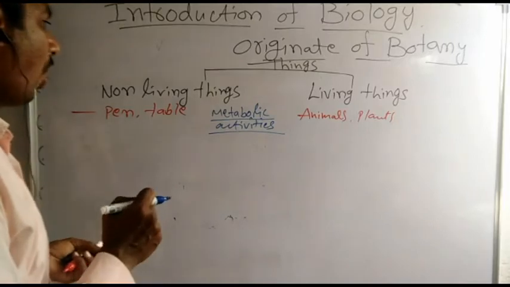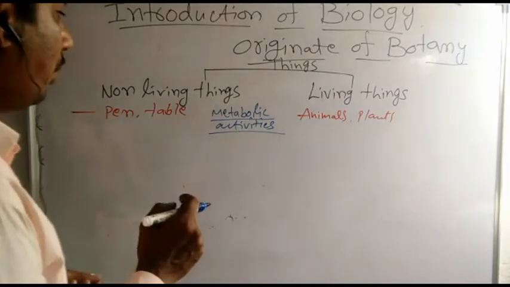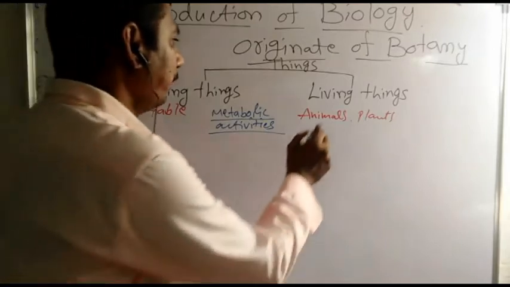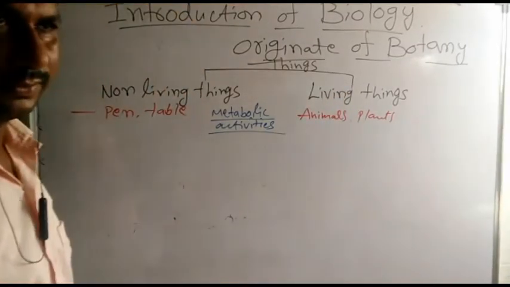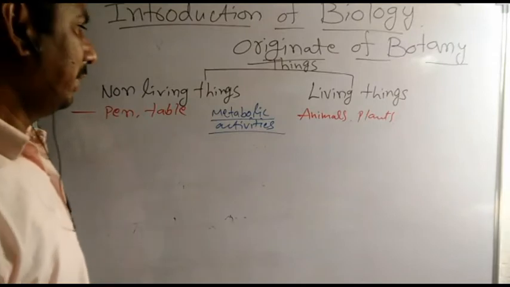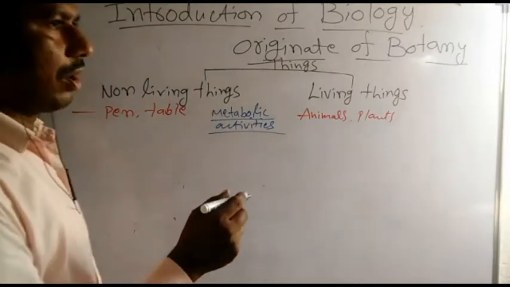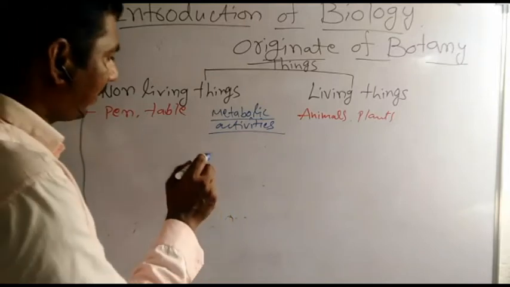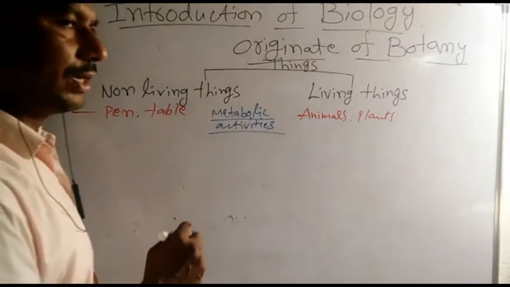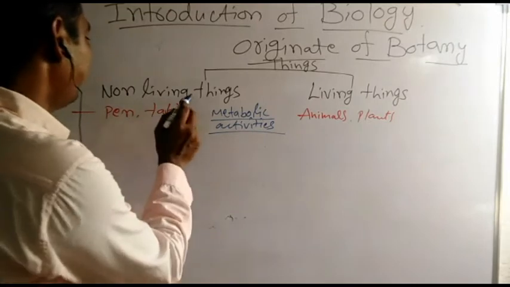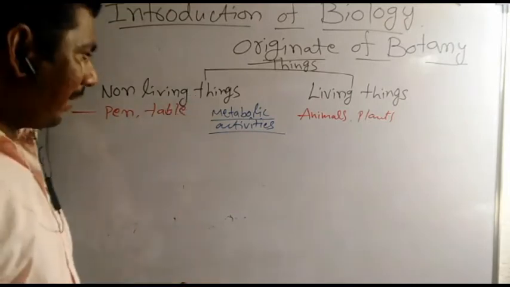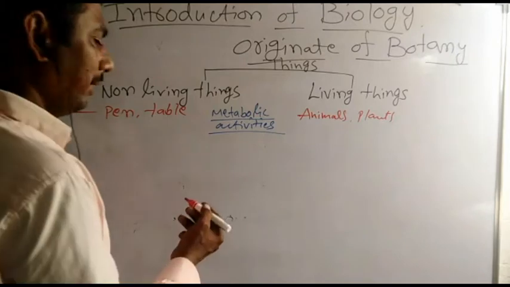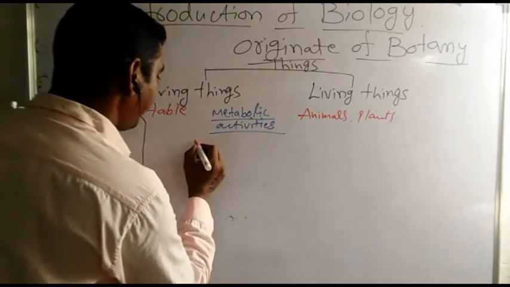Which organisms show metabolic activities? They belong to the group of living organisms. If the metabolic activities are absent in things or organisms, and they cannot show this type of metabolic activities, they belong to the group of non-living things. Metabolic activities mean, tell me some metabolic activities.